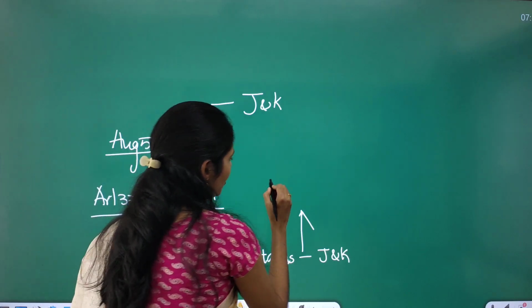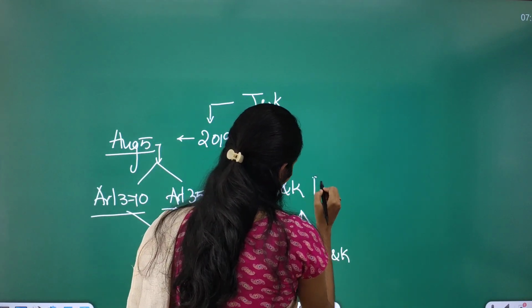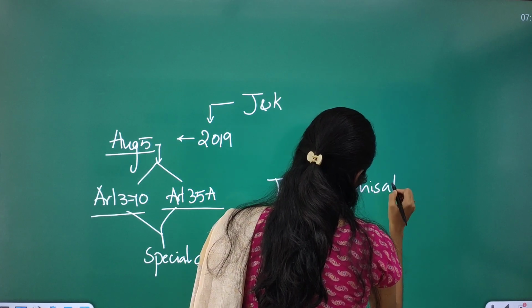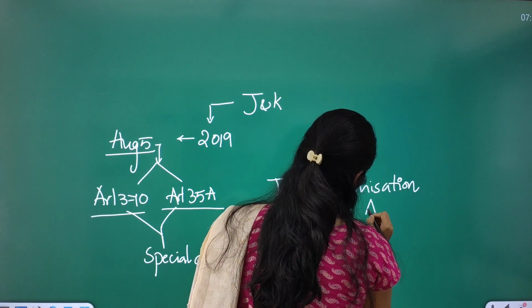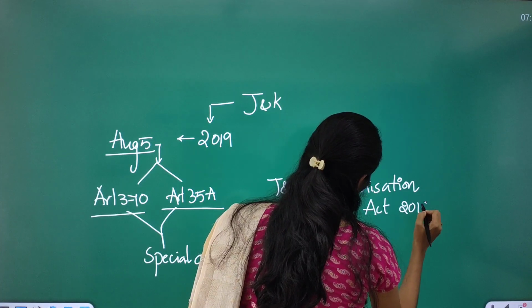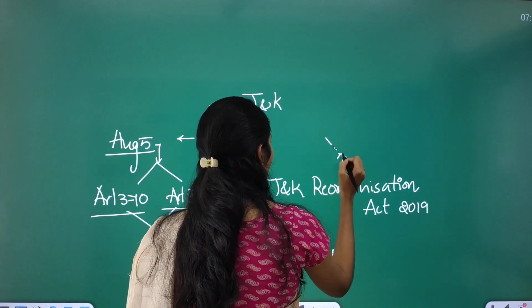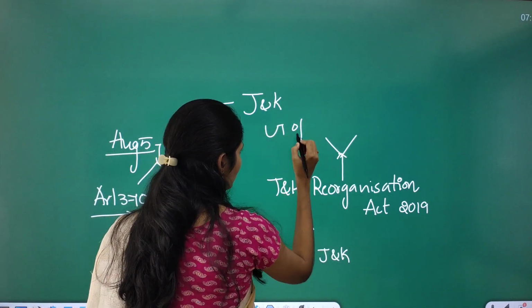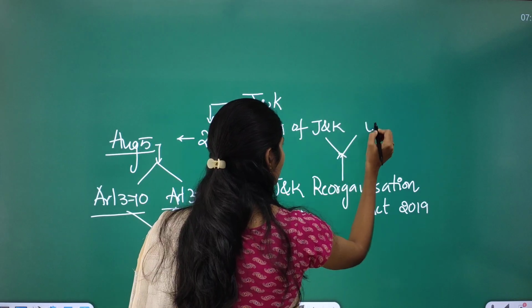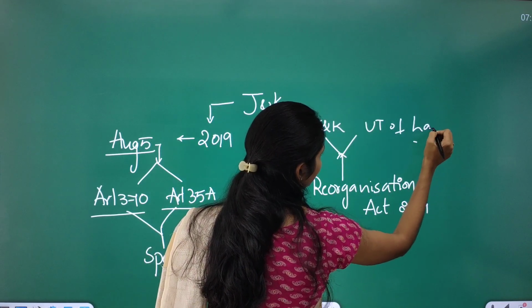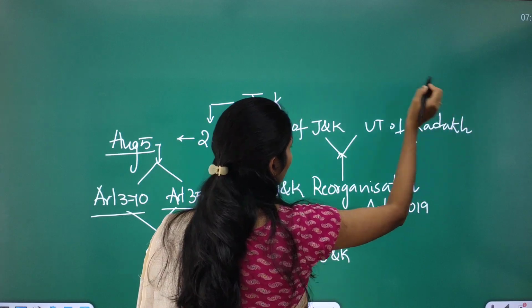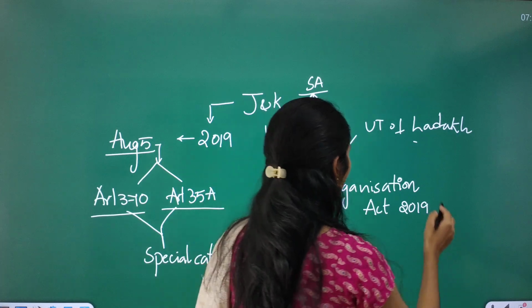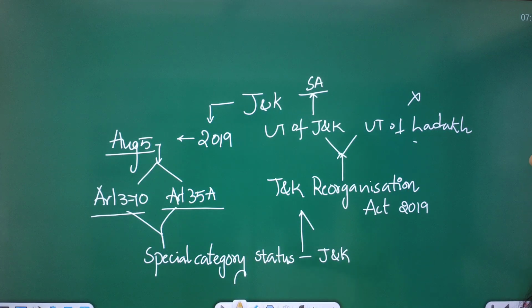The government came up with the Jammu and Kashmir Reorganization Act of 2019, and divided the erstwhile Jammu and Kashmir state into 2 union territories. The first one is the UT of Jammu and Kashmir, and the next one is the UT of Ladakh. Jammu and Kashmir has a state legislative assembly, and Ladakh does not have a legislative assembly. So this is the background.